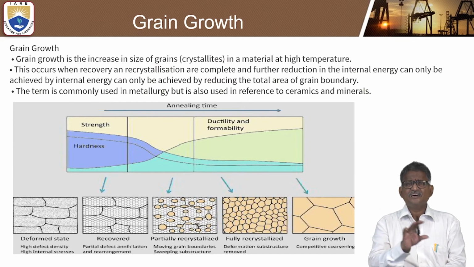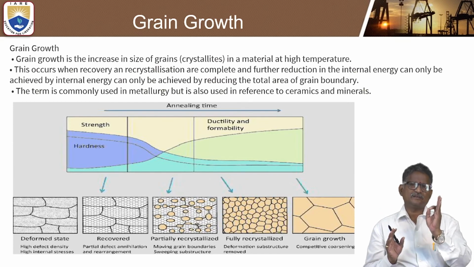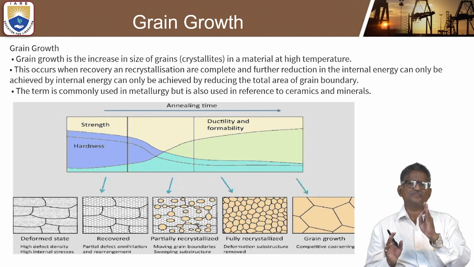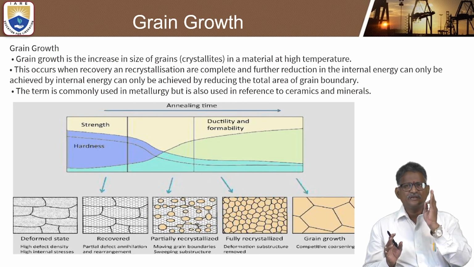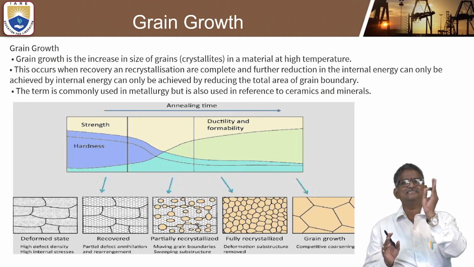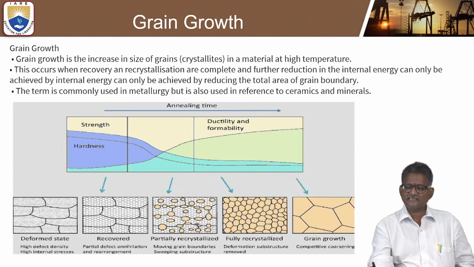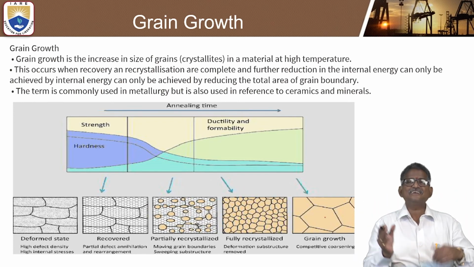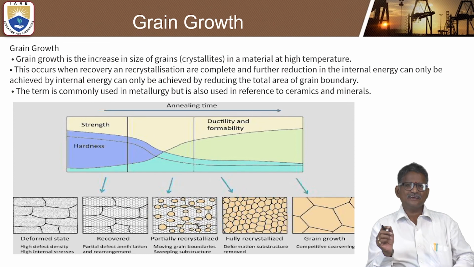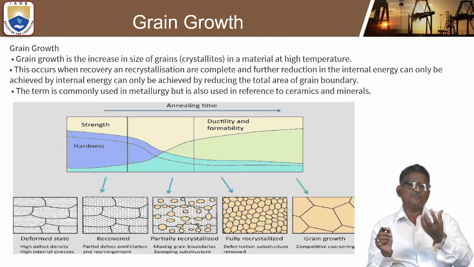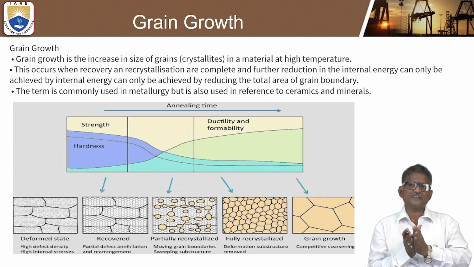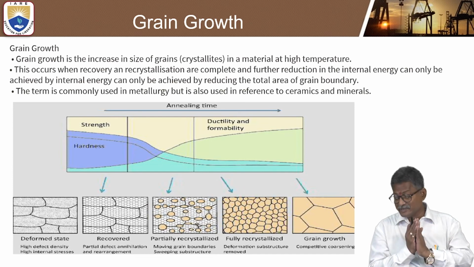These are some important points. The term grain growth can be defined as the increase in the size of the grain, that is, how the crystallites can be increased. Compare this fully recrystallized structure and see how the crystallites enlarged. The term is commonly used in metallurgy, but it is also used in reference to ceramics and minerals.